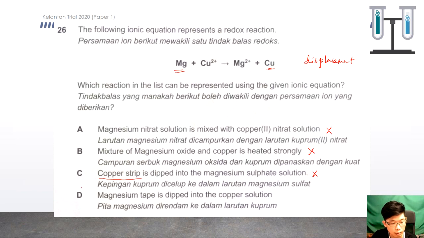So the answer should be D. Magnesium is dipped into the copper 2 sulfate solution. So D is the most suitable answer to represent the ionic equation here.